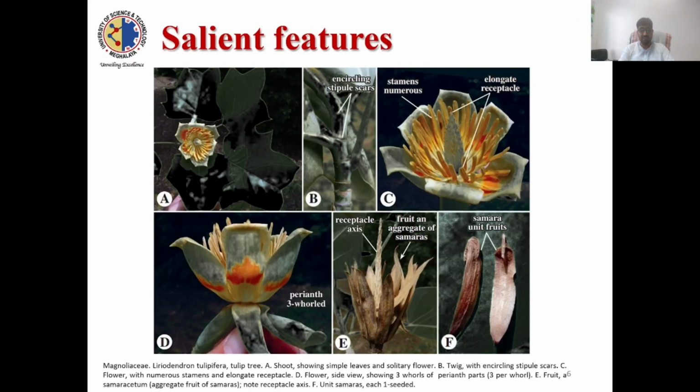Now, what are the salient features which I have explained earlier? Mostly they are trees with alternate leaves. In flowers, you will find solitary flowers, and petaloid in condition. Stamens are infinite, carpels are infinite, and fruits are usually follicular. But in some you will find a type of fruit that is called samara.